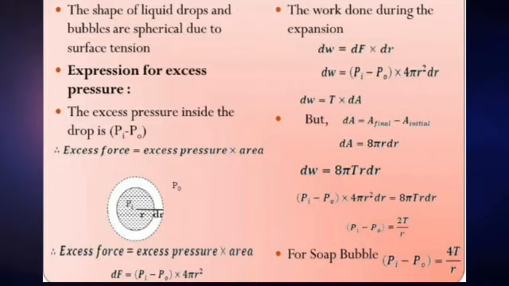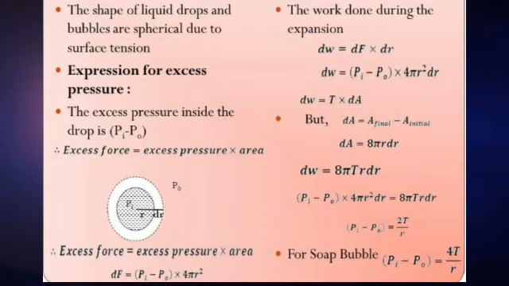Expression for formation of a soap bubble. In case of a soap bubble, there are two free surfaces in contact with air, the inner surface and the outer surface. For a bubble, the change in area is twice, that is, dA is equal to 2 into 8 pi r delta r. Hence, the total increase in the surface area of the soap bubble, which increases its radius by delta r, is 2 into 8 pi r delta r.